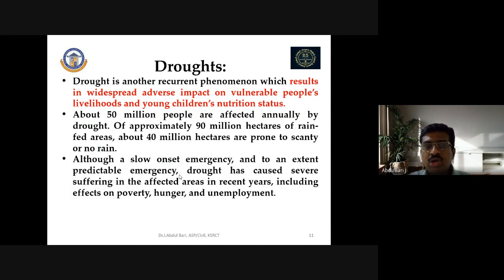Although a slow-onset and to an extent predictable emergency, drought has caused severe suffering in the affected areas in recent years, including effects on poverty, hunger, and unemployment.